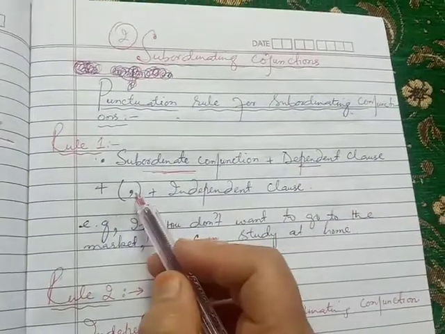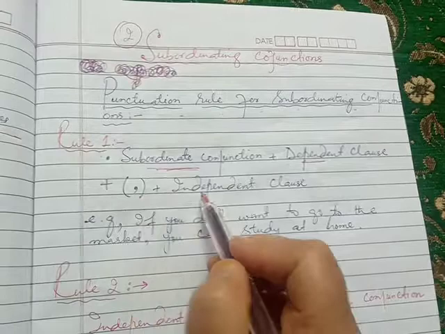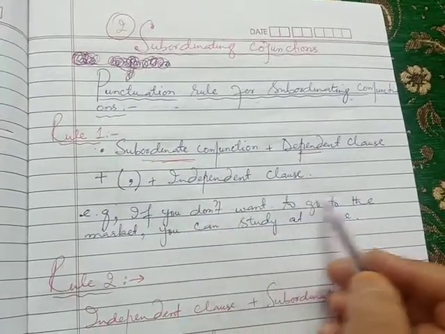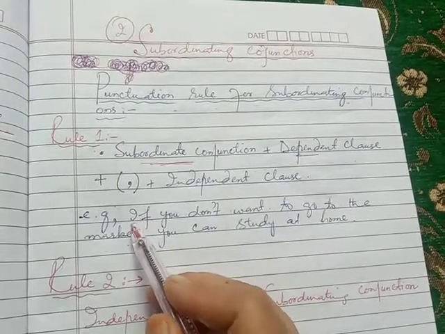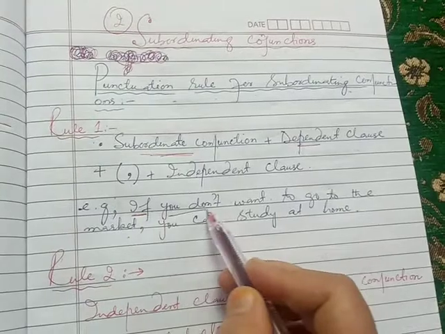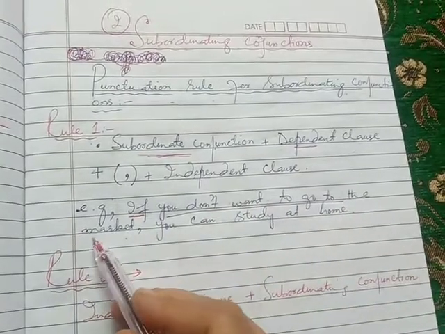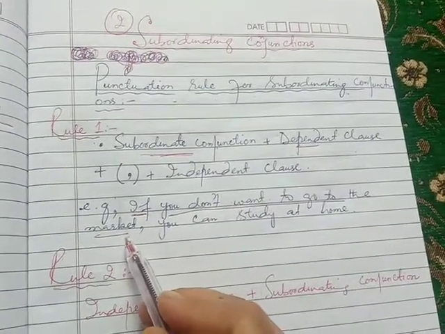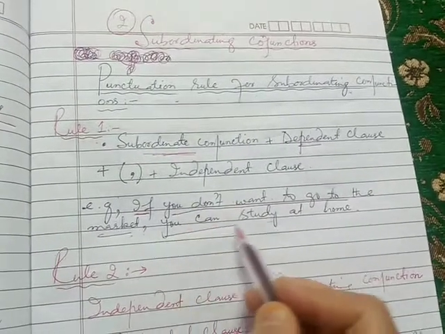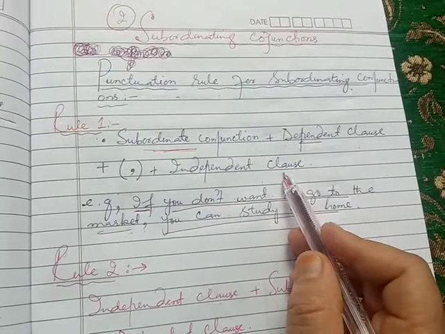After the dependent clause, you have to put a comma, then the independent clause. For example, if you don't want to go to the market, here "if" is a subordinating conjunction, and "you don't want to go to the market" is a dependent clause, and after that you have to put a comma. Then "you can study at home" is an independent clause.